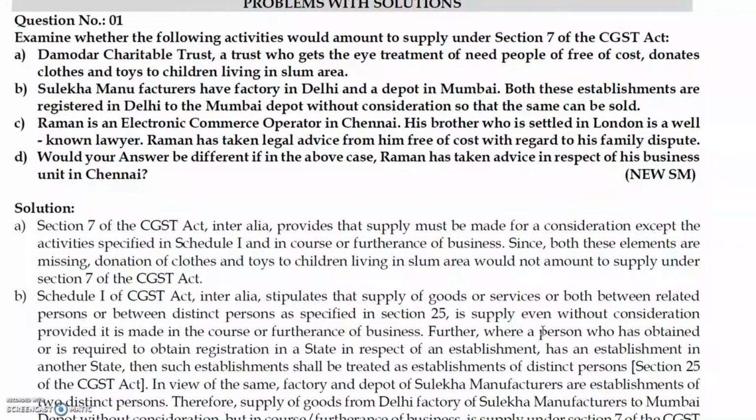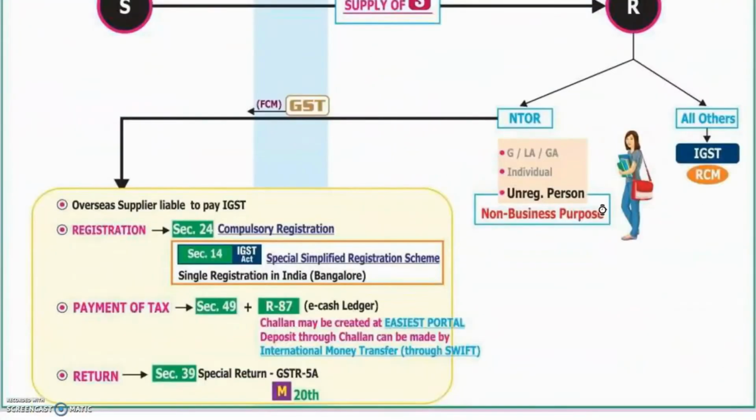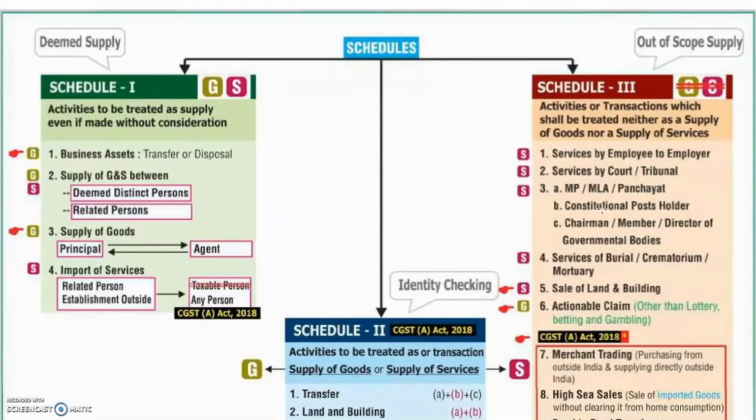See, section 7 of the CGST Act inter alia provides that supply must be made for consideration. Here the consideration is missing, except for the activities specified in Schedule 1. So what is mentioned in the activities in Schedule 1? See, these are the activities. Business assets, no. Supply between distinct persons or related persons, we will look at the definition later. Principal and agent relationship, no, it is not coming in. Import of services from a related person or an establishment outside, no, it does not fit.